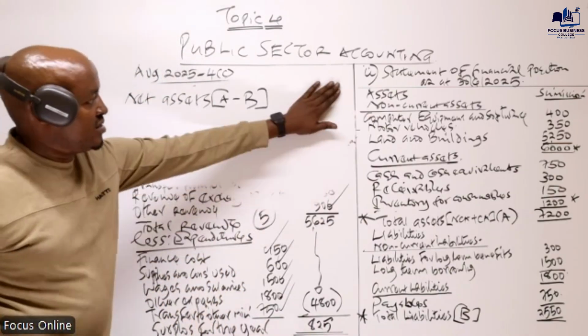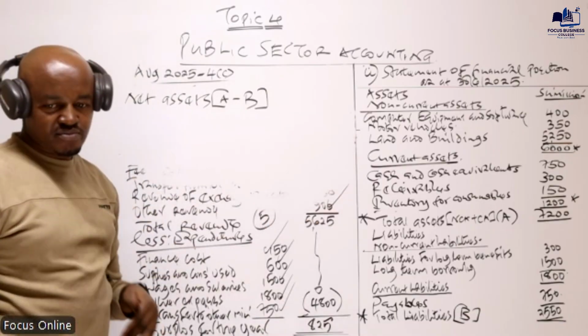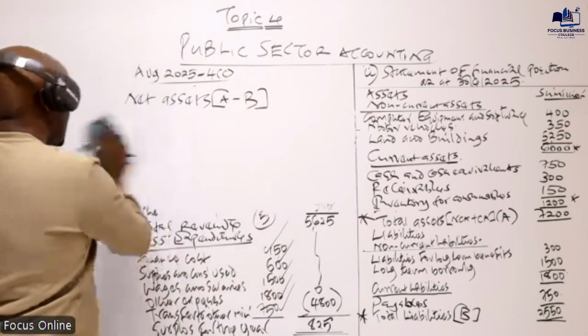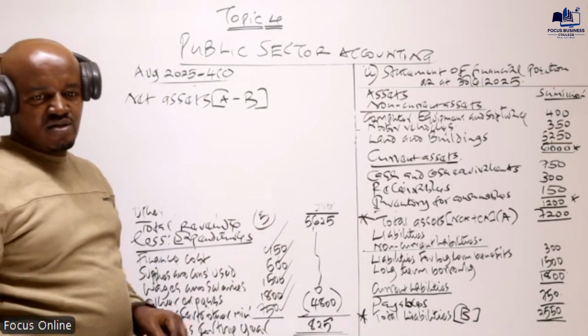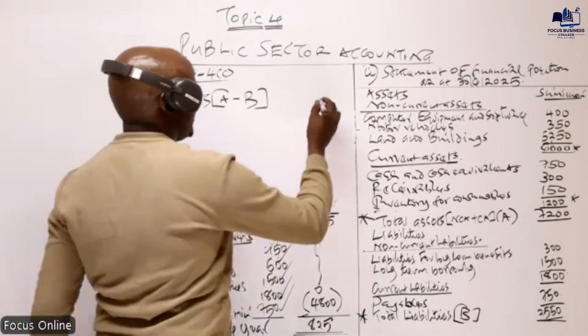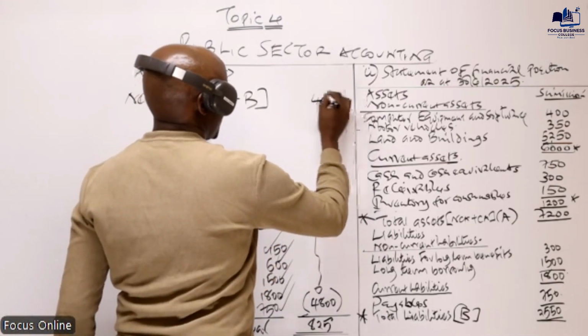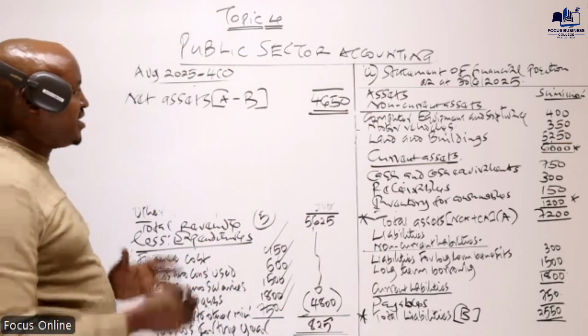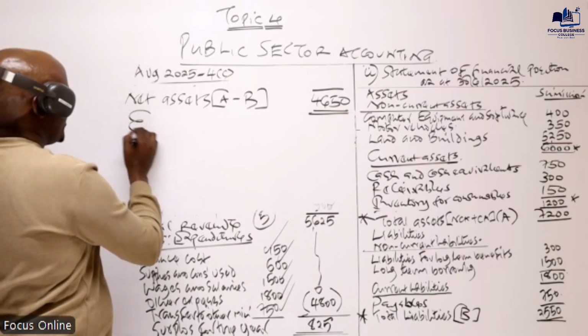That one will give us how much? It will give us 4650. So basically, double underline that. After we double underline that, we finally record what?